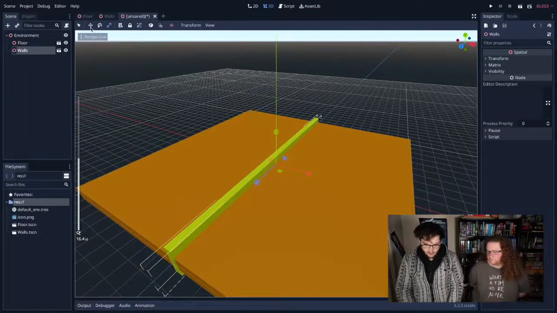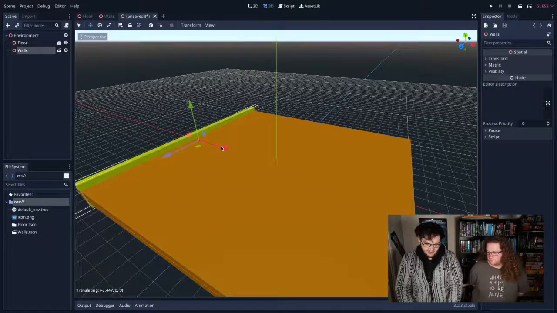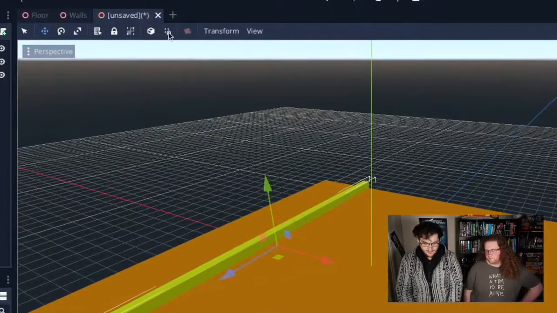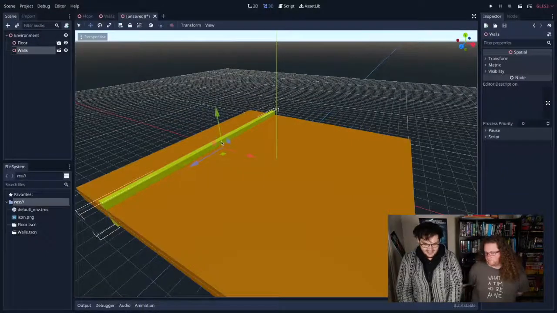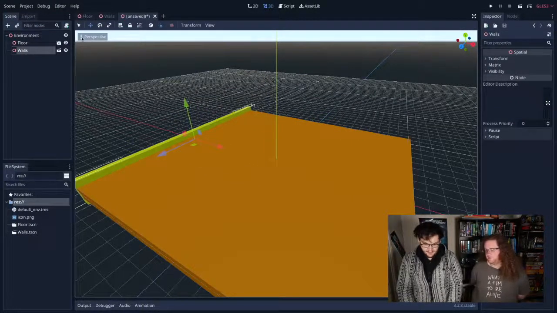I'm going to move that wall around using this tool here, the move mode. So I'm going to push W on my keyboard, and you'll see these arrows change, and I can move it around. Now that moving around isn't quite as snappy as I want it to be, so I'm going to click this button up here, which is enabling snap mode, and we'll make it snap as I move it. You can also configure the snap grid if you want. We're just going to use the default.